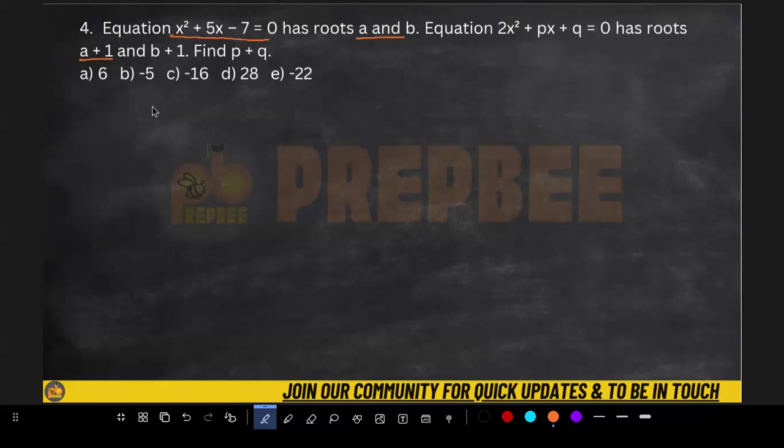What you have to do simply, because here they ask you a plus 1, what you can do simply is replace x by x minus 1. So this is what your new equation becomes. And if you solve further, you will get some equation. Whatever equation you will get, just compare that equation with this one, and you will get your value for p and q. I hope it is clear.